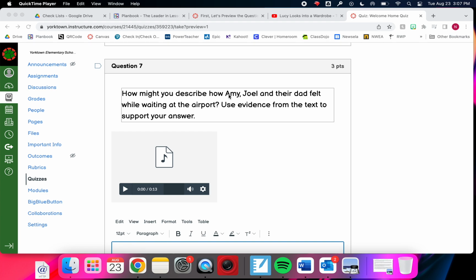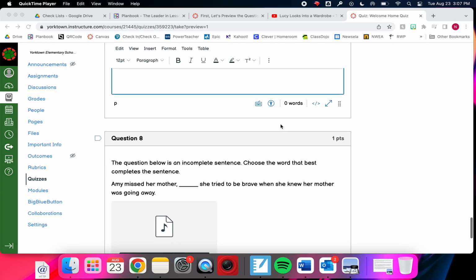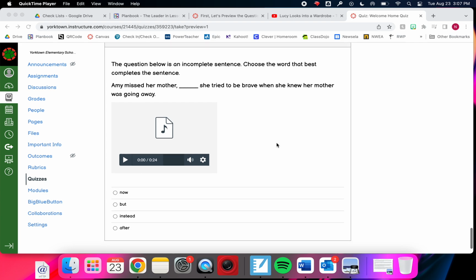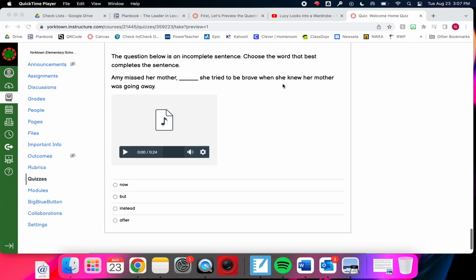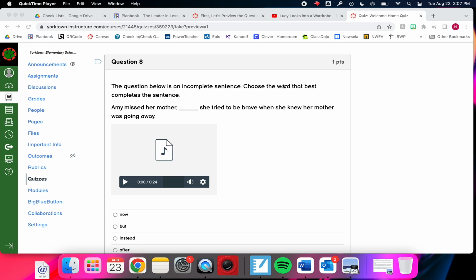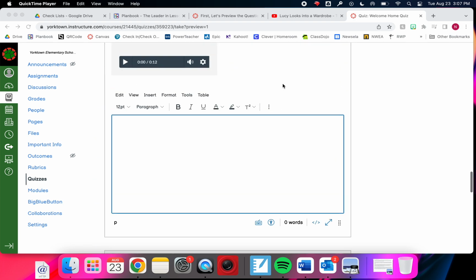How might you describe how Amy, Joel, and their dad felt while waiting at the airport? Use evidence from the text to support your answer. Okay, we're looking for feelings. The question below is an incomplete sentence. Choose the word that best... I don't need to know this right now. We can wait on that one because that one all just has to do with context. So that's where we're at with that.